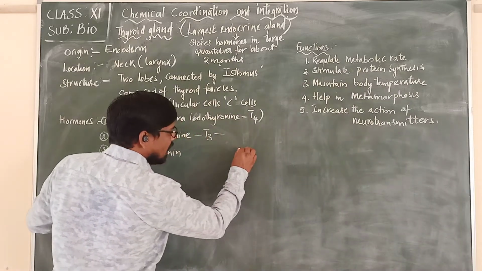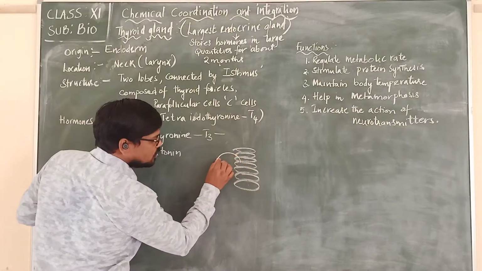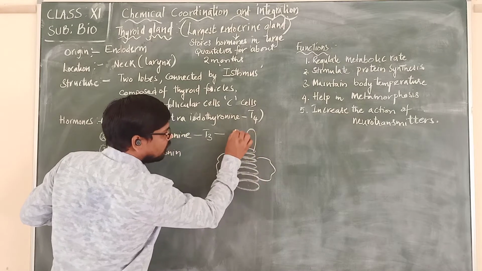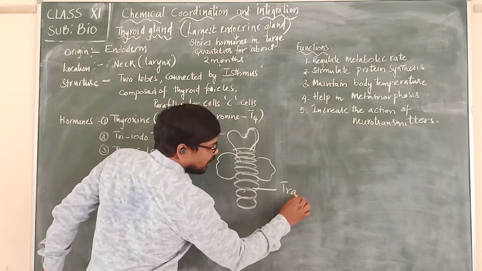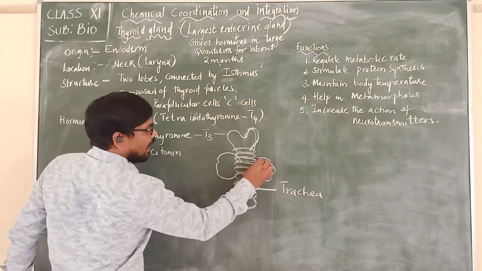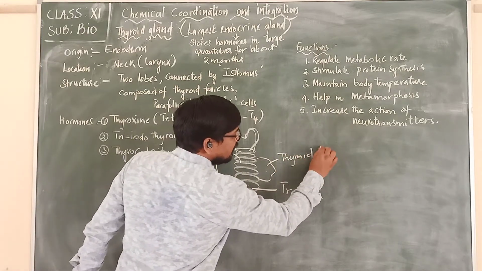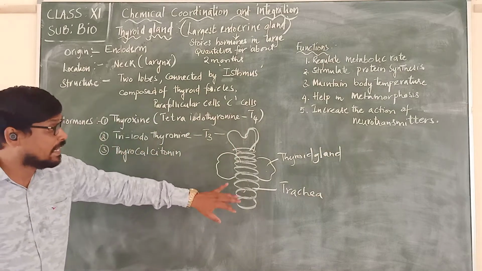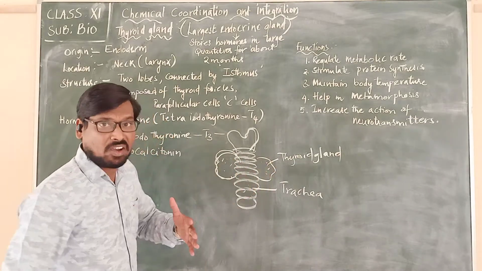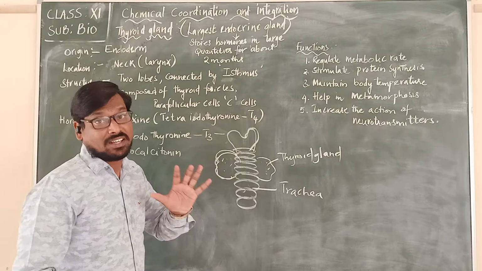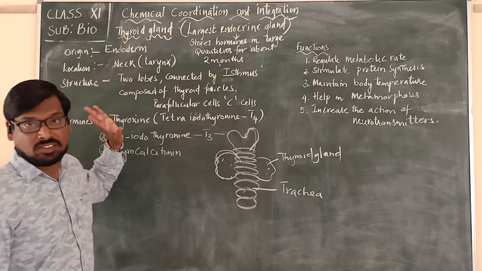Here, if this is the larynx, on the anterior part you will see the thyroid gland. This is the trachea, and the thyroid gland is present on the anterior part of the trachea or the neck region. Or otherwise we say directly the larynx. So it is present in the neck region on the larynx.